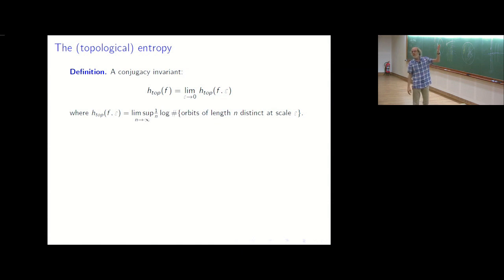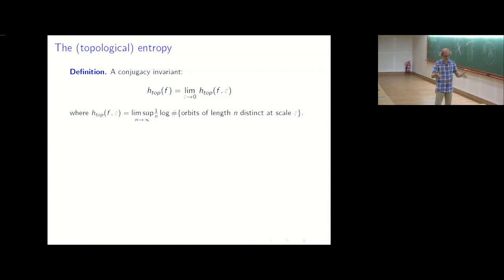So if you look to your system, you may try to count the number of orbits. For that, you fix a scale, epsilon, and you iterate until some time n, and you look how many orbits you may distinguish in time n at that scale epsilon. You have only a finite number of them. So you find a number, and you look how this number grows with n. You take the exponential rate, and this is what you call the topological entropy for the scale epsilon.